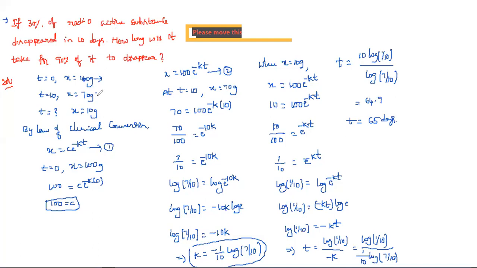When it comes to 10 days, the remaining substance is 70 grams, and when time comes to 65 days, the remaining substance is only 10 grams. Okay, so this is another very important problem.